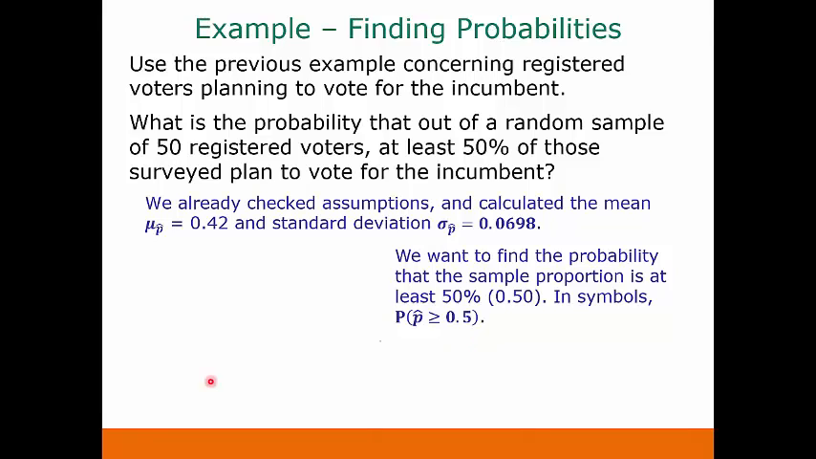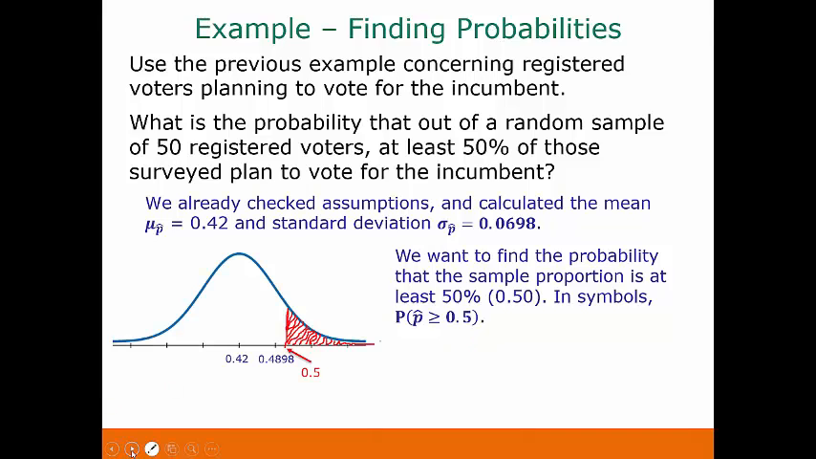So we're going to draw our picture of our normal distribution. So here's our picture. Here's our mean in the middle, 0.42. And if we take that and go up one standard deviation, we get up to 0.4898. So our 0.5 is just a little bit above that. Since we're finding the probability that it's at least 50%, we're going to shade from there to the right.